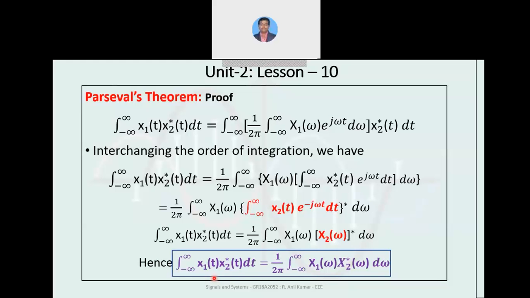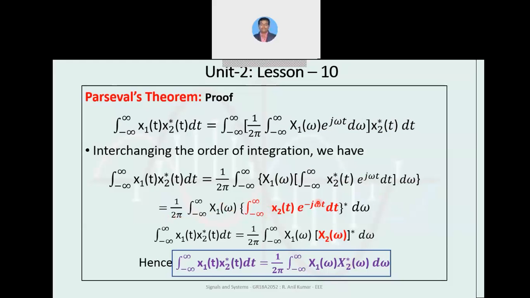So x2 conjugate of t is considered within the integral and the remaining terms are as they are. x1 of omega is taken outside the first integral. That is the only difference we can see.